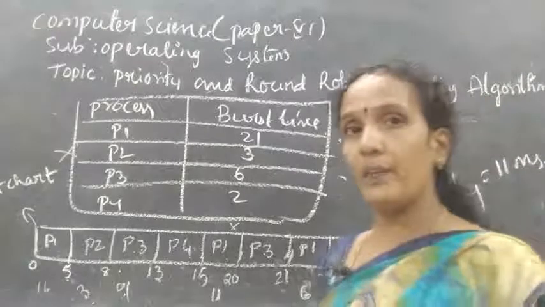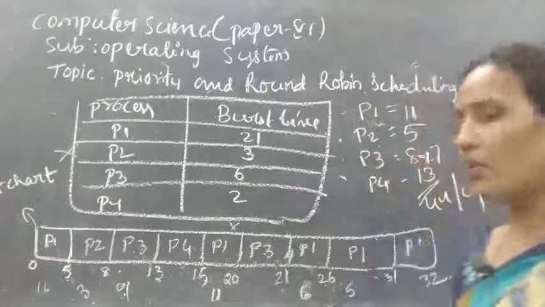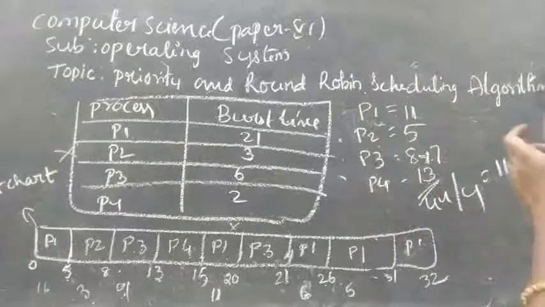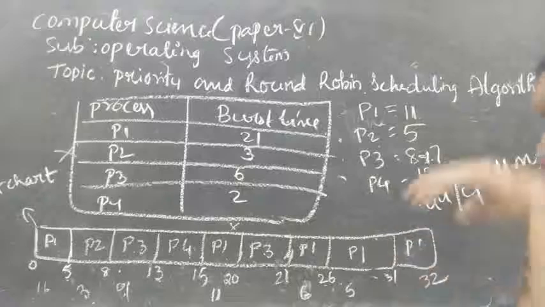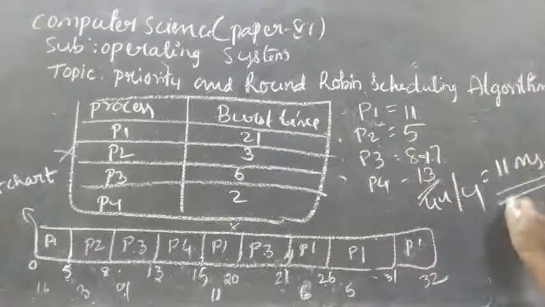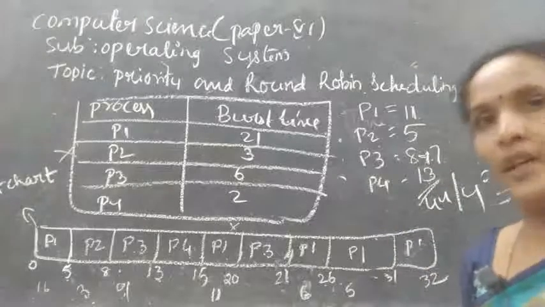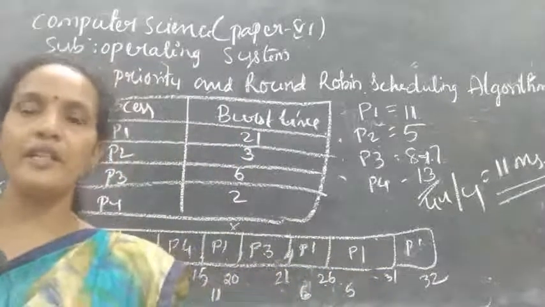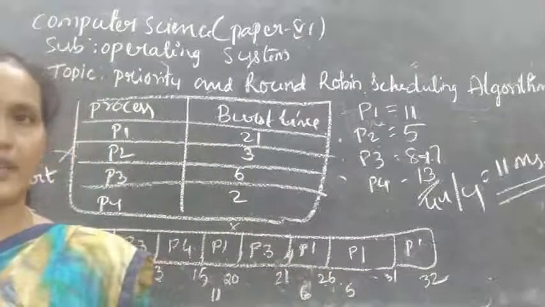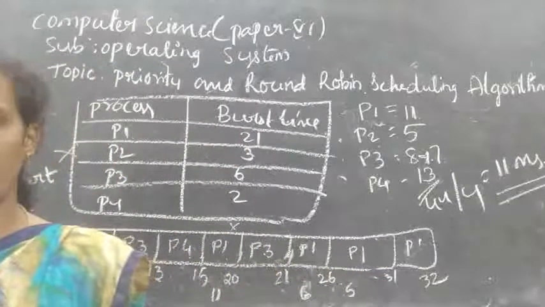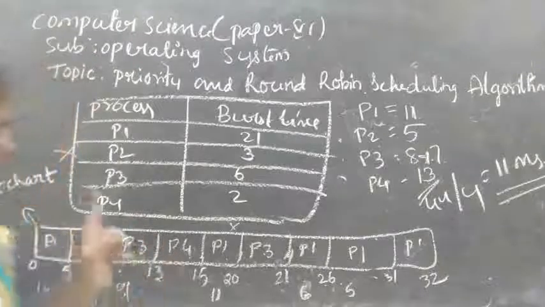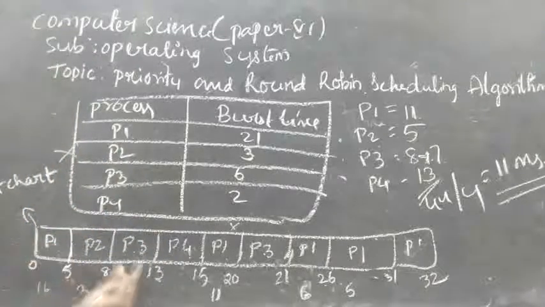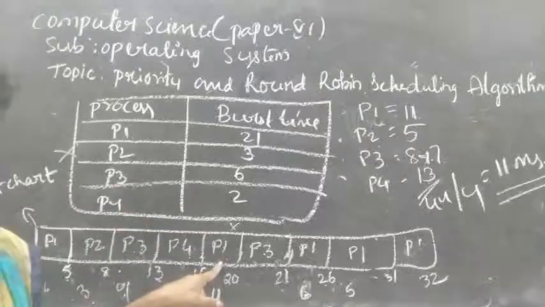But in priority scheduling, it's nearly 13. I forgot how much was calculated there, so you compare this average with it. This is not round robin. But the advantage we have here is that each and every process gets the same priority. Clear? Here P1 first gets 5 milliseconds, next P2, next P3, next P4. Again P1 will be started.